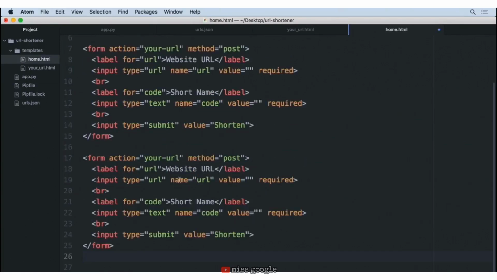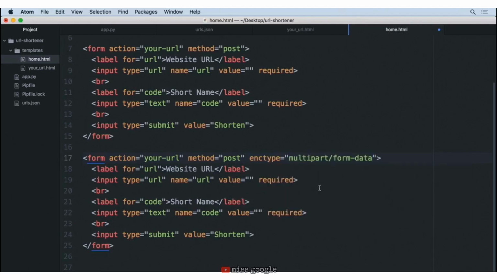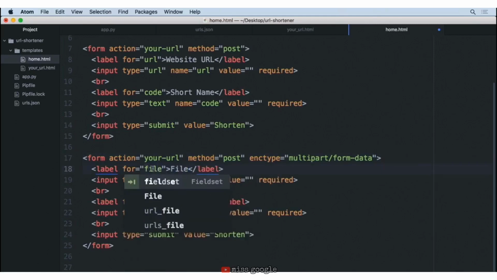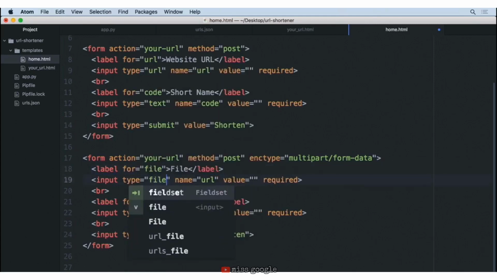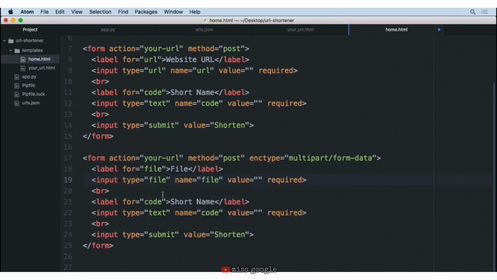And now there's a few changes we're going to have to make to this second form. So in the top form tag here on our second form, we're going to add an extra field here called enctype and make sure that it's set to multipart/form-data. Essentially what this says is that this form is allowed to have file uploads. Next, we're going to change this from website URL to simply file. And we're going to change the name here to lowercase file, say the type on this is going to be file, and then also the name is file. So this will allow the user to upload a file.